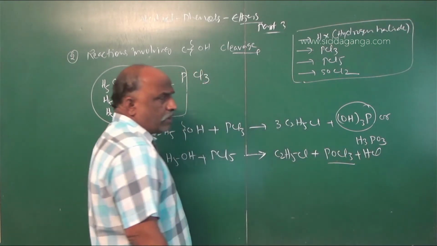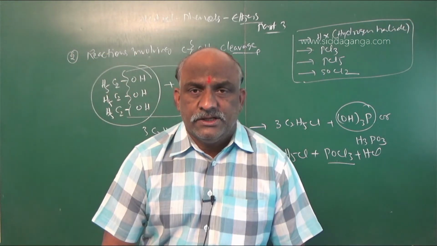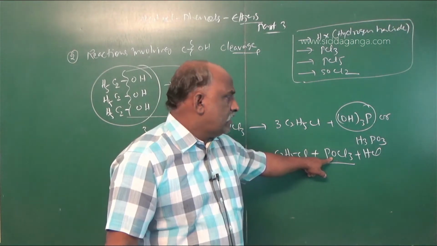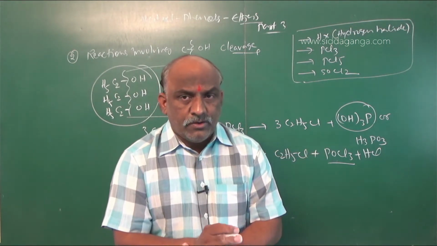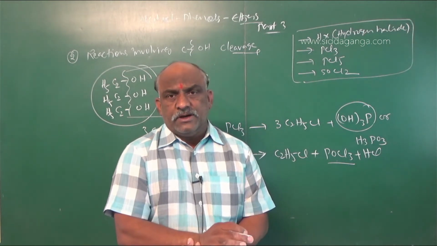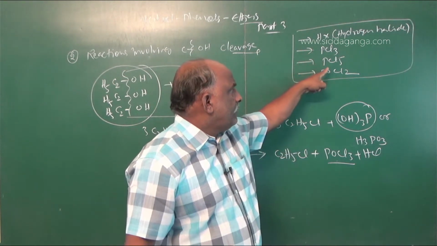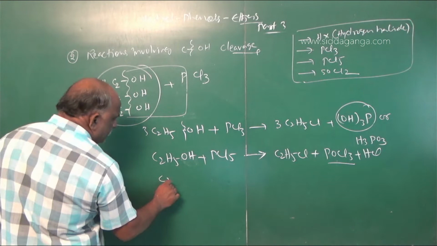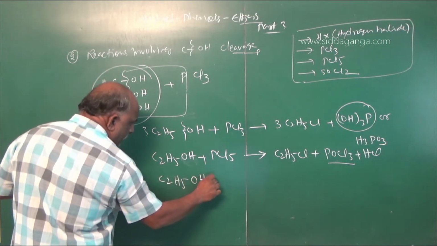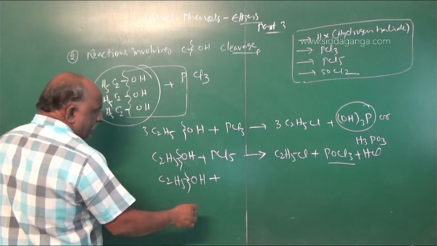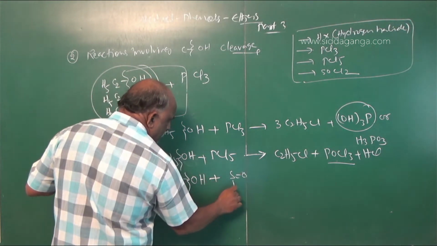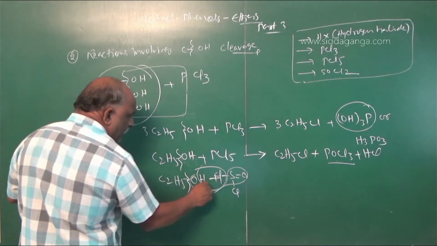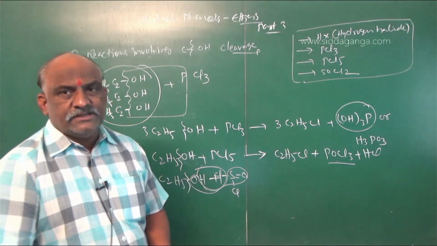This is called phosphoryl chloride, or also phosphorus oxychloride. It is clear. So this is also an example of cleavage of the C-OH bond. So C-OH bond cleavage with HX, PCl3, PCl5, and the last one is thionyl chloride. The Darzens process you already know. With thionyl chloride, you go with C2H5OH, and SOCl2 is called thionyl chloride. Remove HCl and SO2 from this, and the answer is C2H5Cl.